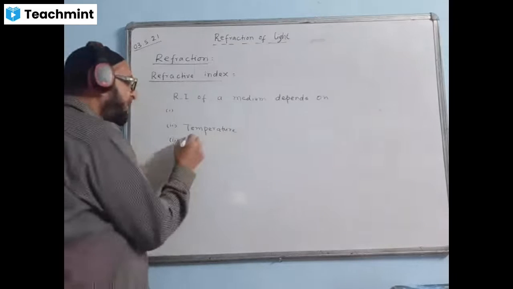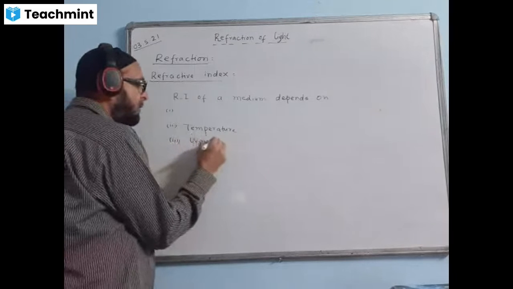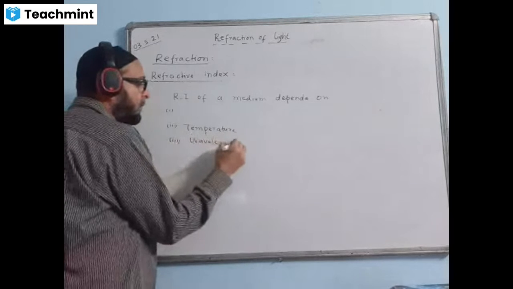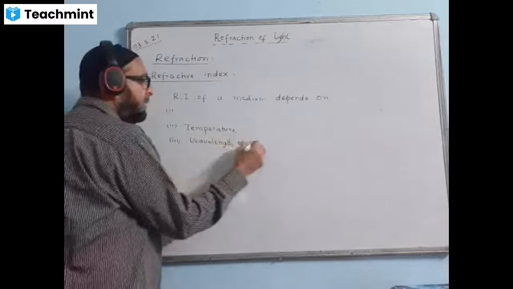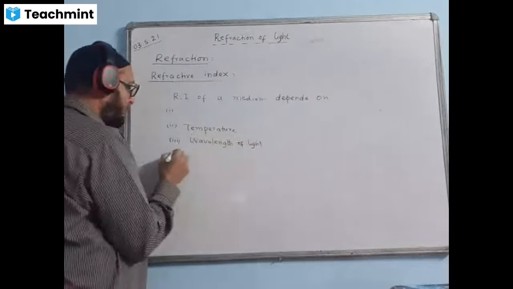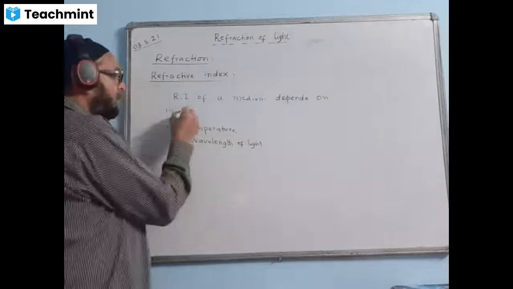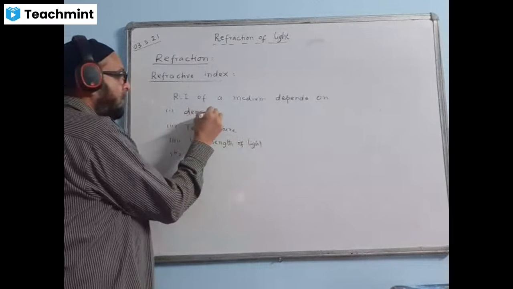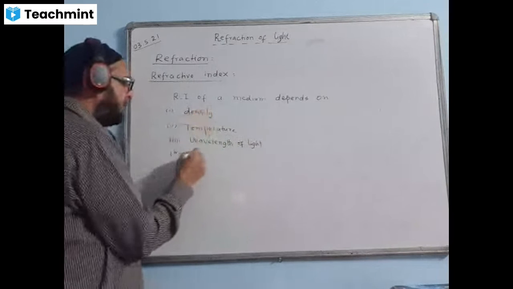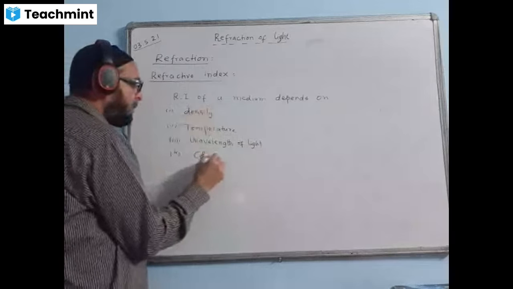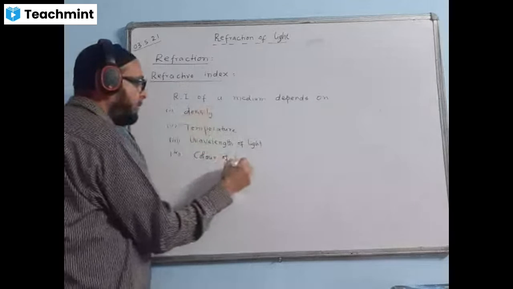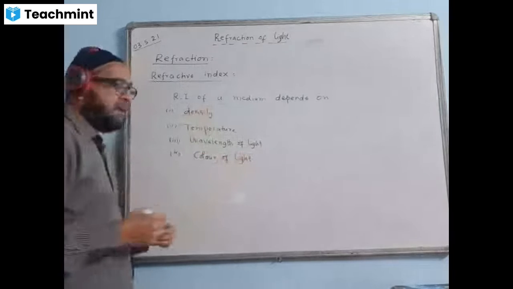Third factor, wavelength of light. And the fourth factor, color of the light.